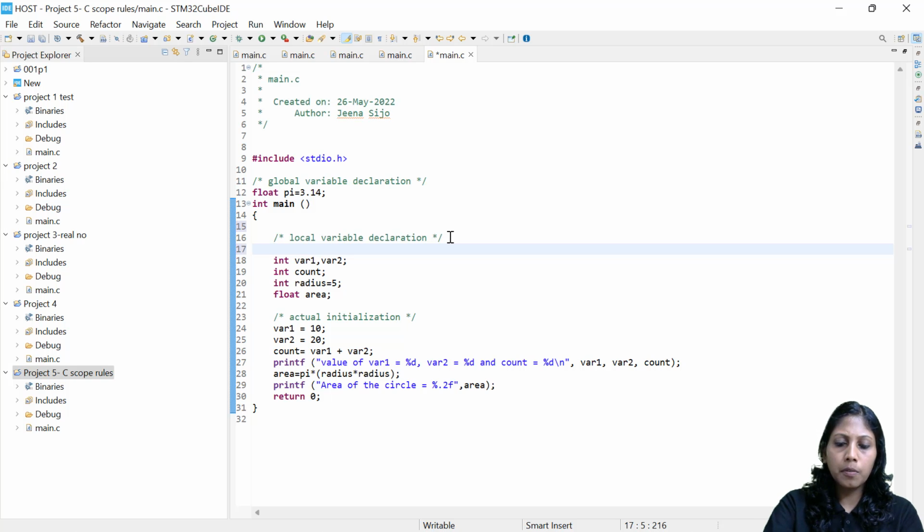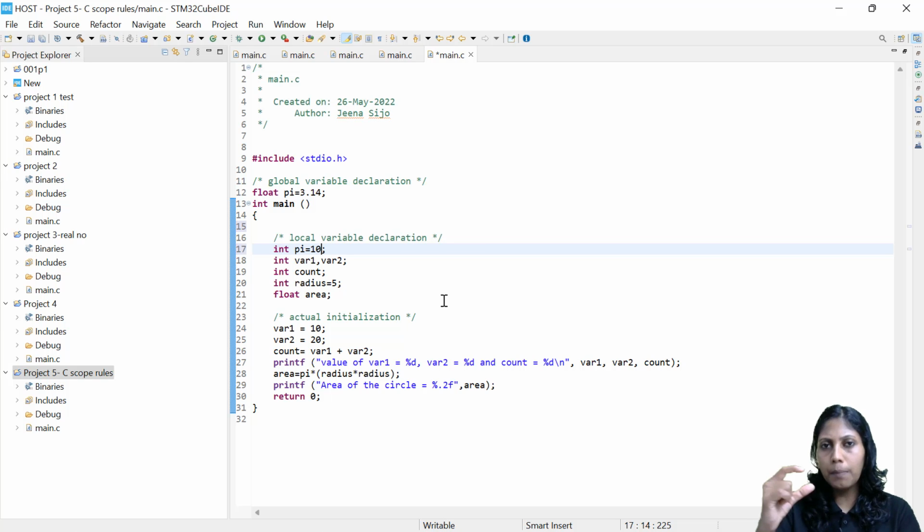I'm going to declare a variable, int or float, whatever you like, but the variable name is pi only. So I'm just making int pi equal to 5, some integer value I am just assigning. Of course, pi value can't be 10 or 5, but I simply use the same name as the global variable and reuse it inside the main function. So I declared it again, but right now the value of pi is 10.